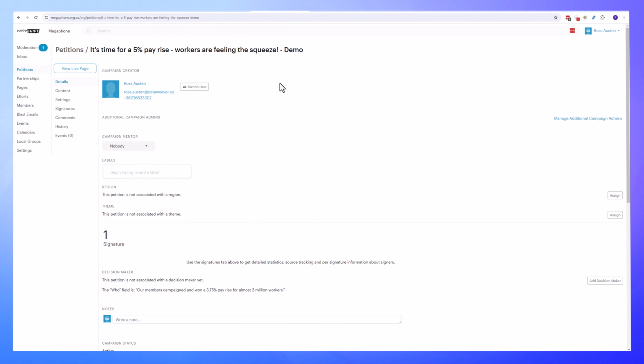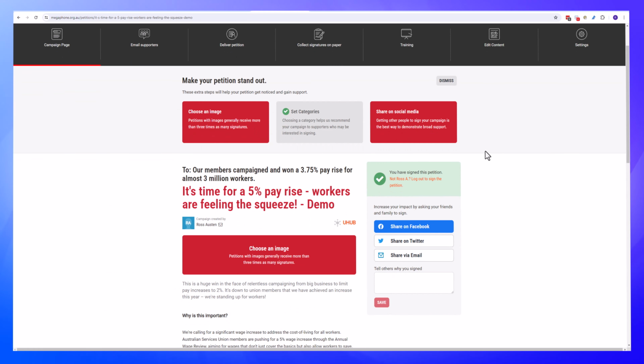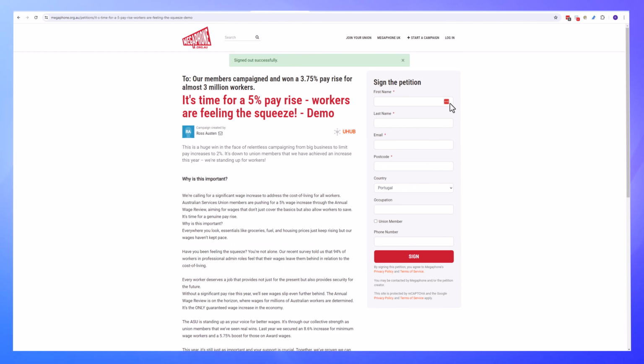Okay, so that is all we need to do. We can look at the live page again. Now we're basically ready to demonstrate the actual petition signing. So I'm going to log out of here and just show the petitions working with the iMIS integration. Before I actually sign anything here, I'm just going to jump into iMIS and give you a demonstration.